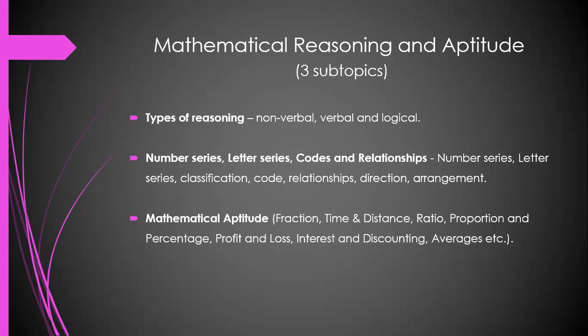Moving on to next, number series, letter series, codes, and relationships. Okay, when we look at this, they have mentioned only number, letter, codes, and relationships, but other than number series, which are completely related to numbers, and letter series related to alphabets, we have classification. What is classification?